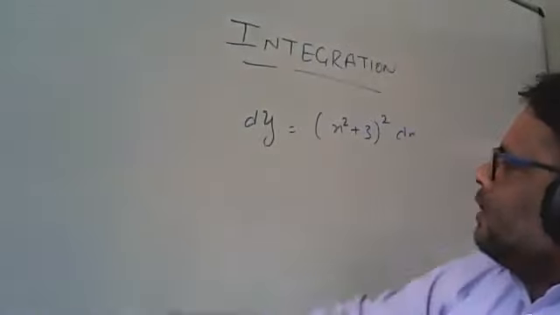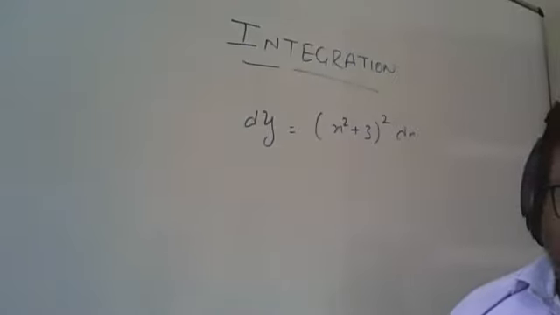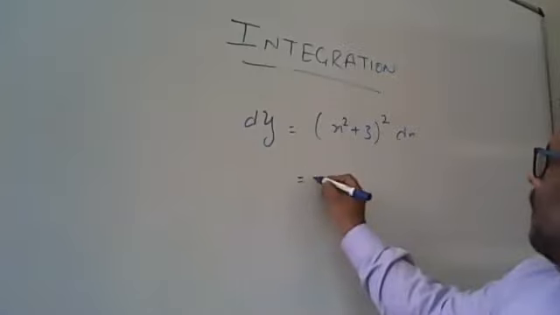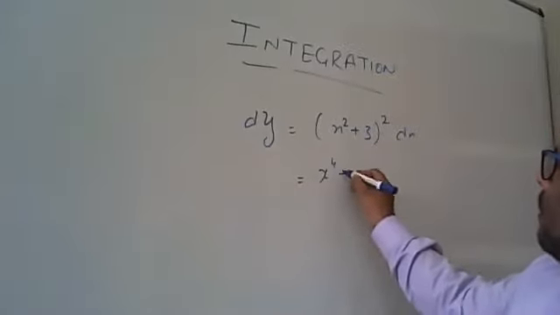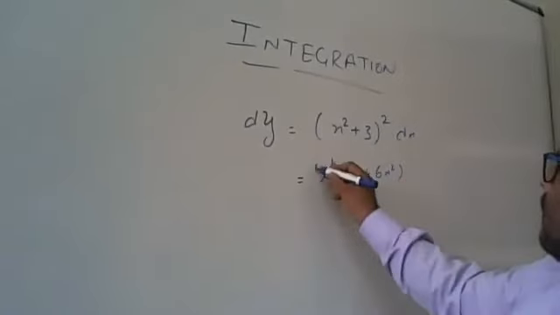Find integration for (x square plus 3) whole square. So in this, first we will apply the basic algebra formula (a plus b) whole square. So this will be x^4 plus 9 plus 6x square.